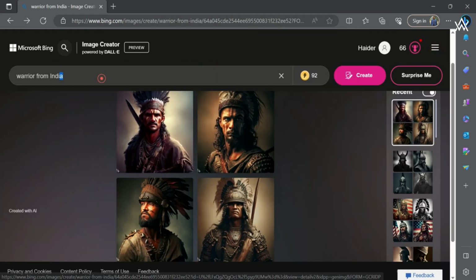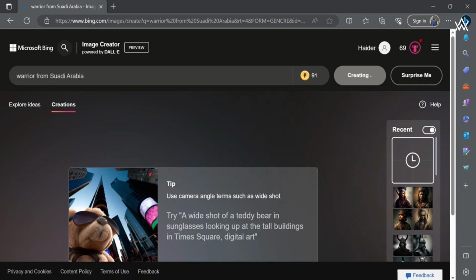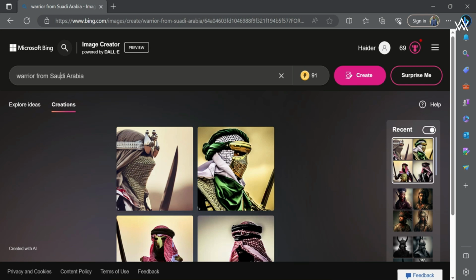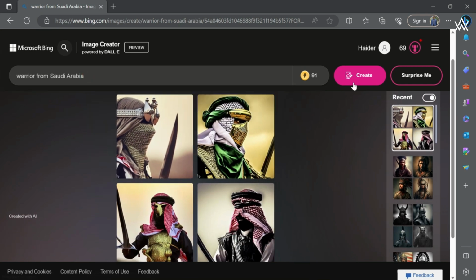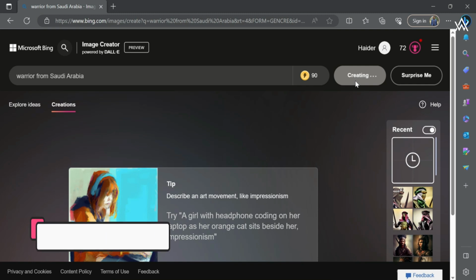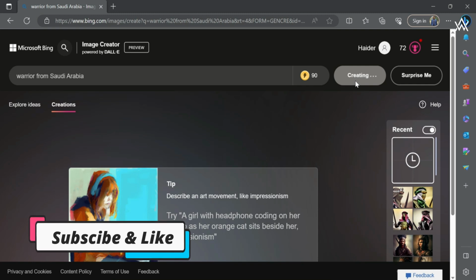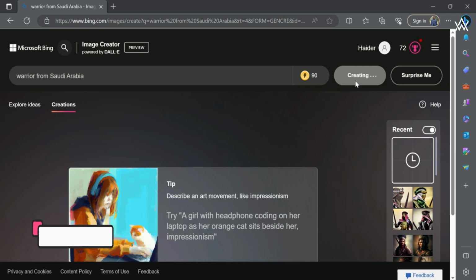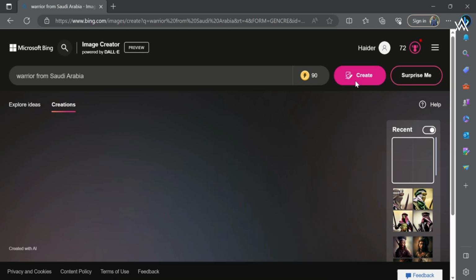Okay, so let's try a few more countries. Saudi Arabia. So let's try Saudi Arabia, and let's see how. No, I think the spellings are wrong. Saudi Arabia. Okay, so we are creating an image with a wrong name. Oh, it knows the concept, but let's change it to the correct spelling and then try it again. Okay, so the warrior was giving a vibe of Saudi Arabia, a vibe of desert, etc., and it was good. So it was a really simple prompt, warrior from Saudi Arabia.